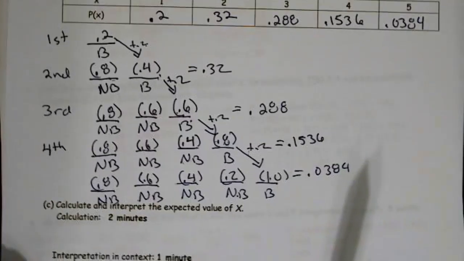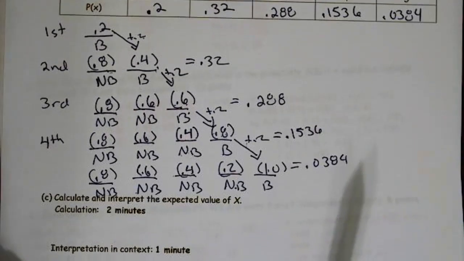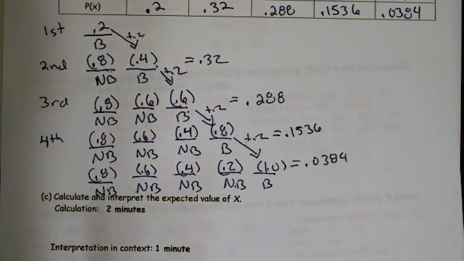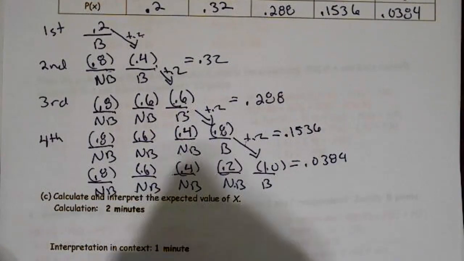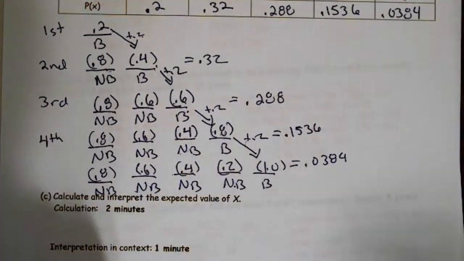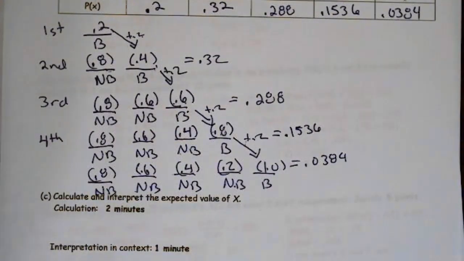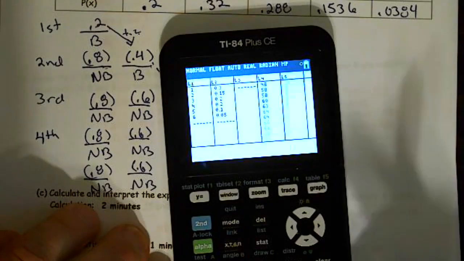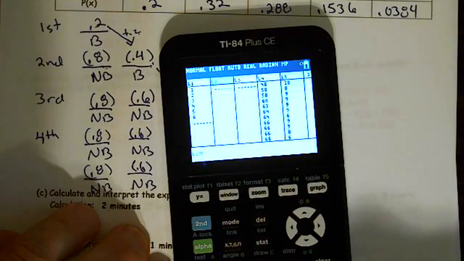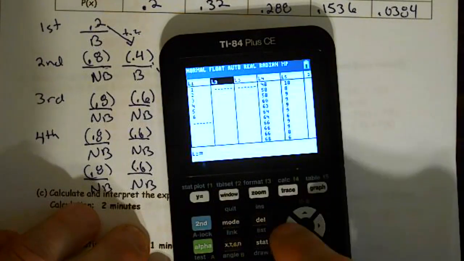All right. It says calculate and interpret expected value of X. And really, this was calculate, and this part was supposed to be interpret. So it wasn't supposed to occur twice. Well, first off, a quick way to do that is to go to stat edit. And I do have something to say real quickly about all this.